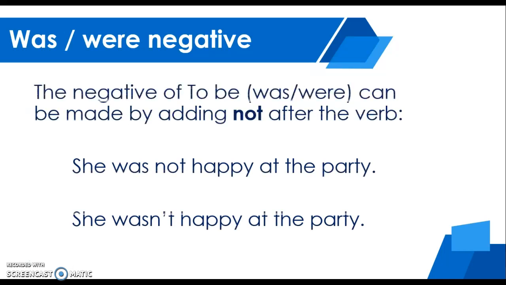We also have the negative form of was and were, which is formed only by adding the word not. For example, she was not happy at the party. She wasn't happy at the party. Remember, wasn't is a contraction of was not.